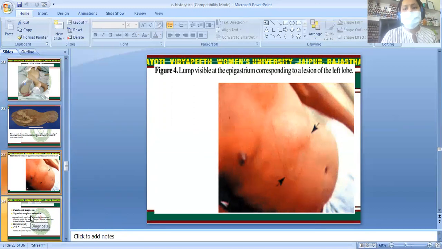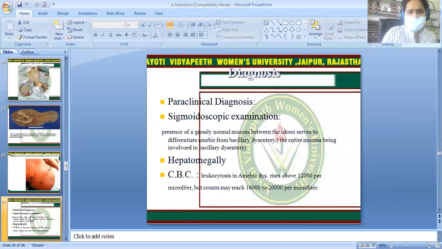If your patient says that there is repeated diarrhea, the patient is a traveler, a truck driver, or has water everywhere, and there is again severe pain in the right hypochondrium, you can think about an amoebic abscess. So diagnosis is based on the paraclinical diagnosis.